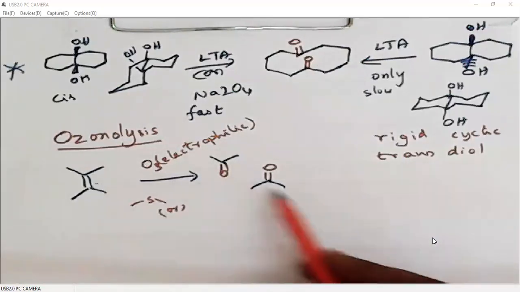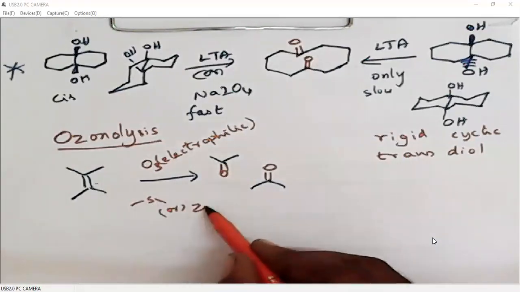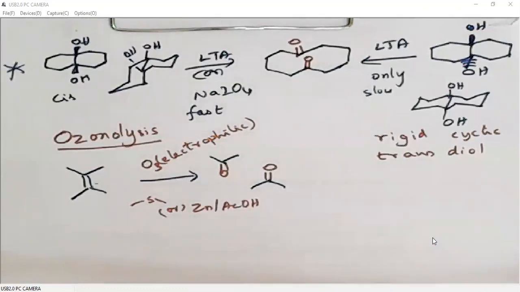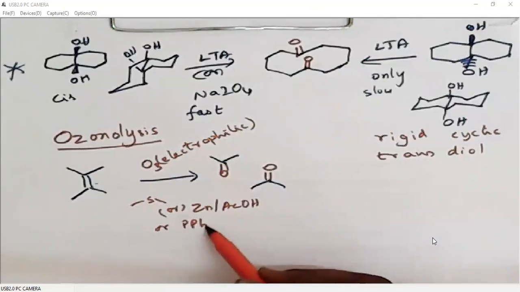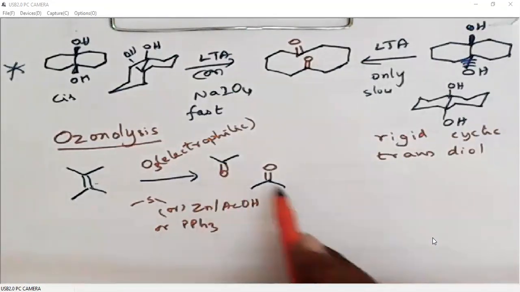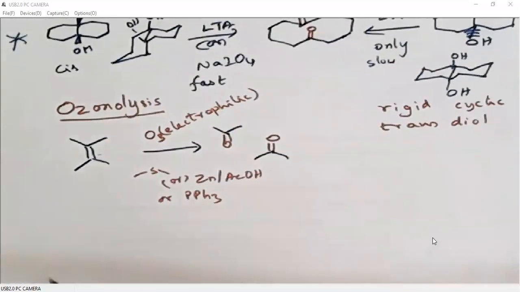If we want only carbonyl, we will use some mild reducing agents. Or if we want alcohols, we can use some strong reducing agents. Okay, I'll give all those details. What is ozonolysis? Ozonolysis is the cleavage of an alkene to give two carbonyls. How will it work? I'll give the mechanism.